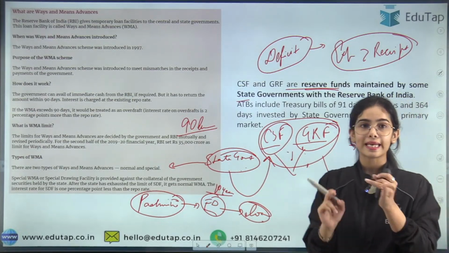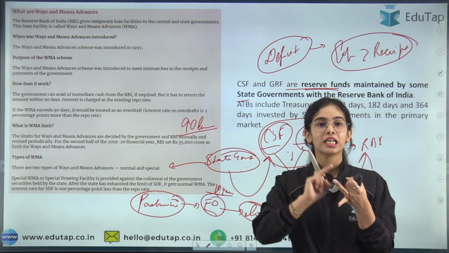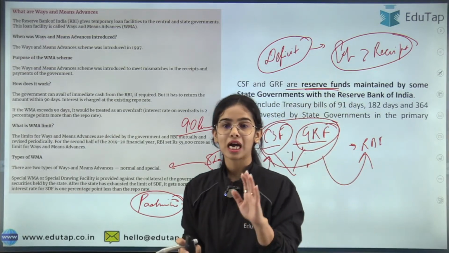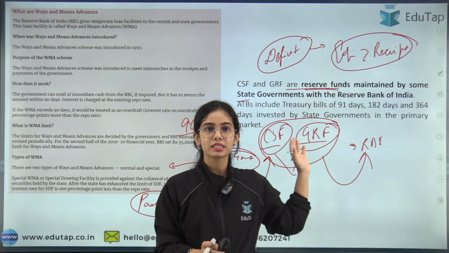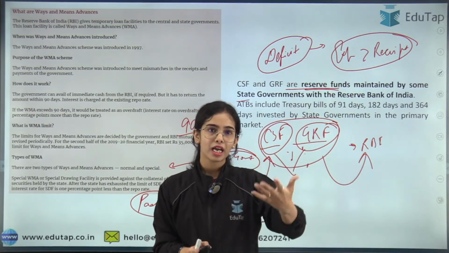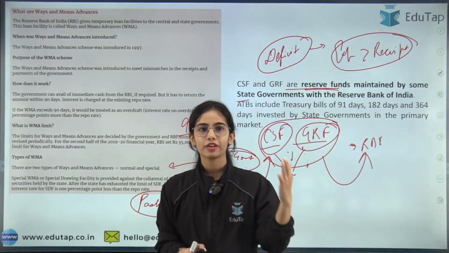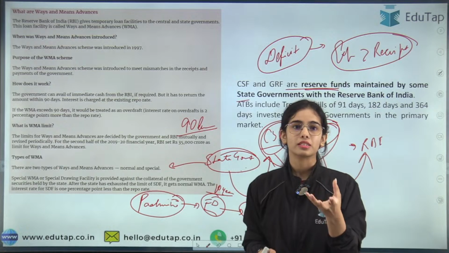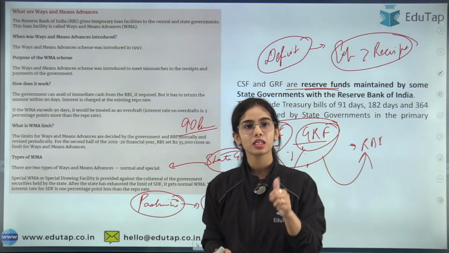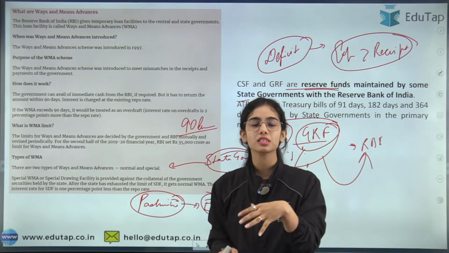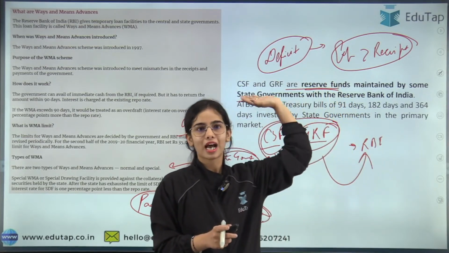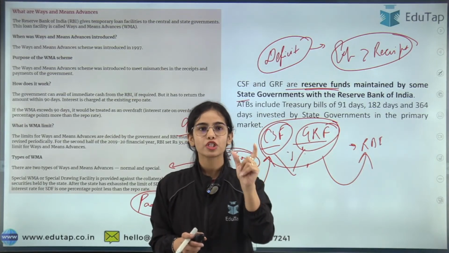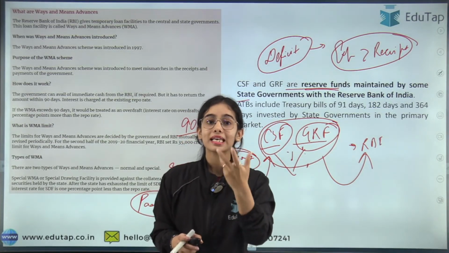Any confusion in the SDF, that is special drawing facility, WMA, that is ways and means advances, and overdraft facility? Is it clear? I have not taken a separate session on these limits and such. That's why I am explaining it here, so that if you go and see the notification, you are able to understand the words in the notification. WMA is ways and means advances, where if the governments are having a deficit or they require immediate funds, they are able to take. SDF is special drawing facility, that is a kind of loan against collateral.